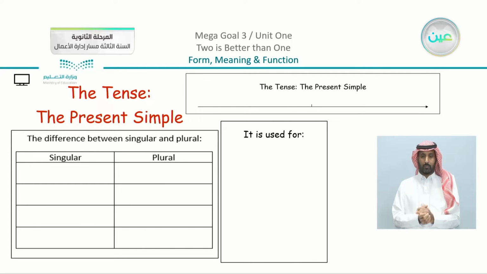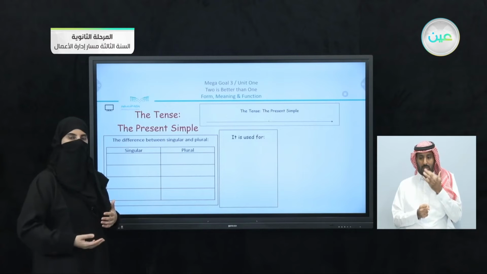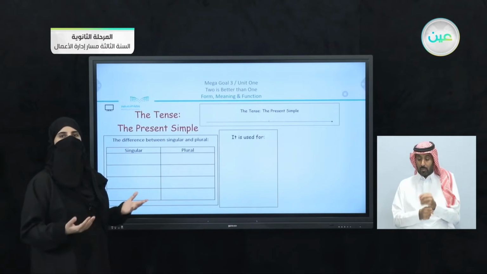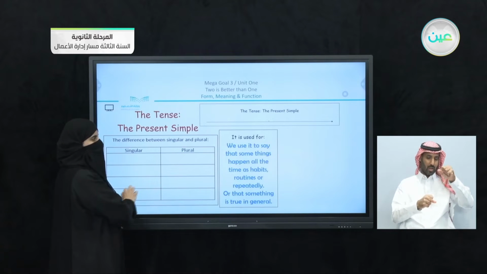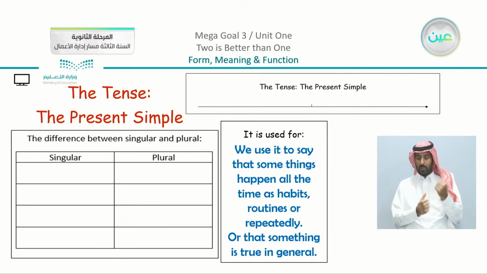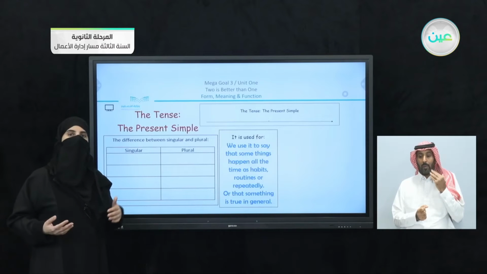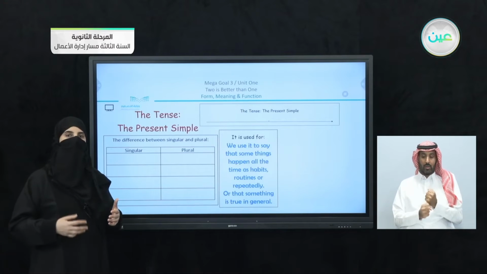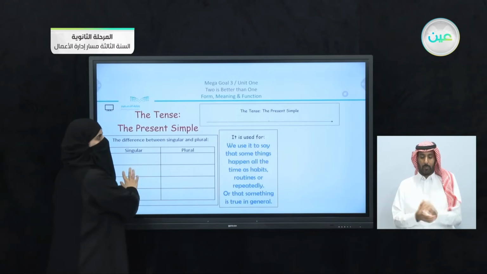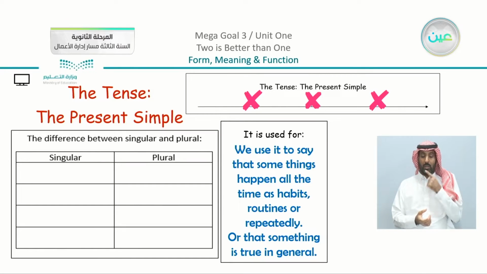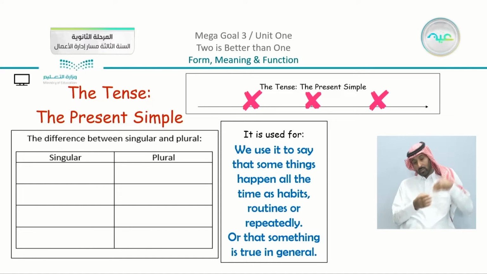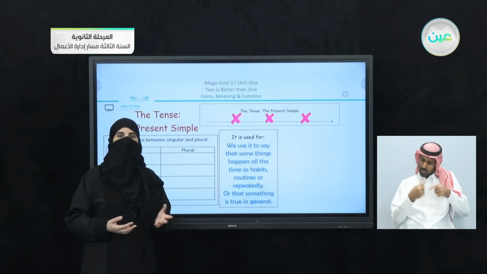Now I'm going to go back to the present simple. What is the present simple? The structure is actually not a new structure here, but just to remind ourselves, the present simple is used to say that some things happen all the time as habits, routines, or repeatedly, or that something is true in general. So when you are talking about a fact, you use the present simple. If you are talking about something that happens all the time, something that happened in the past, is happening now, and also happens in the future, like daily routines, for example,